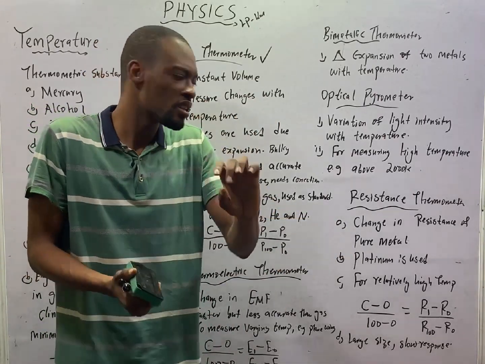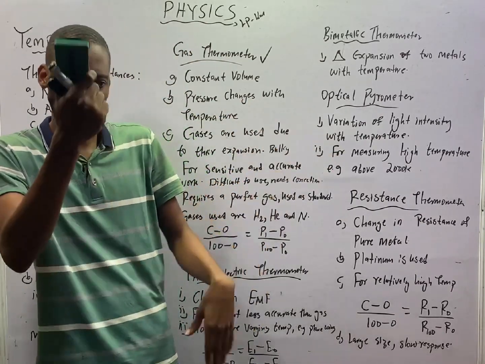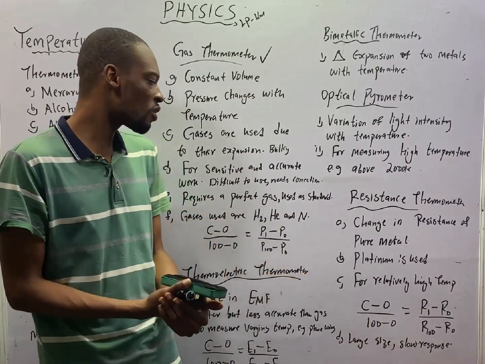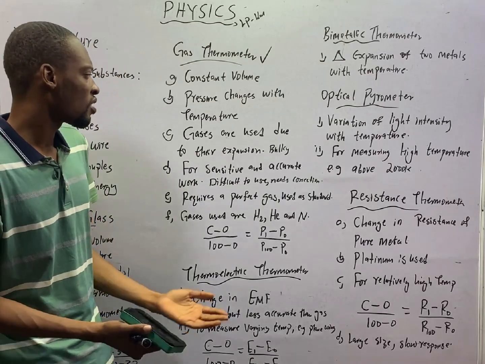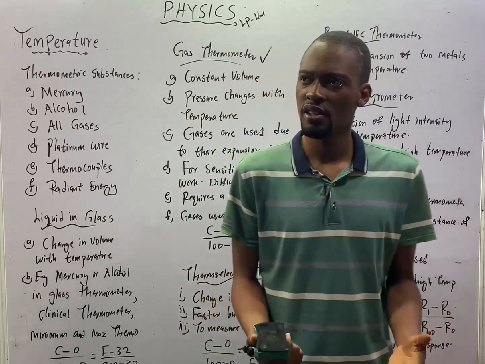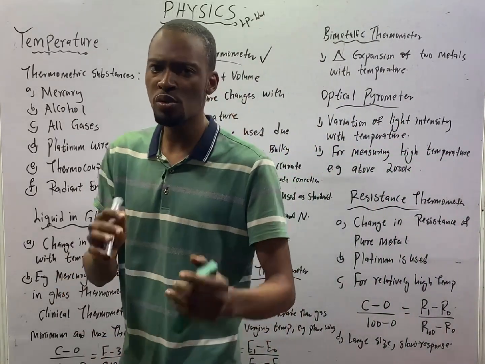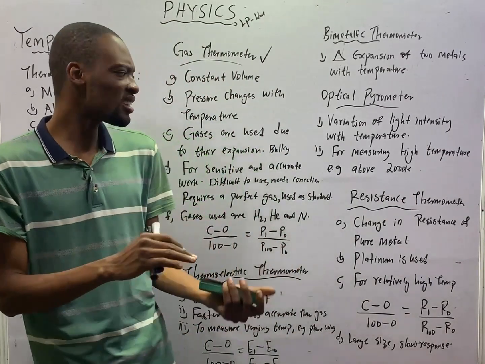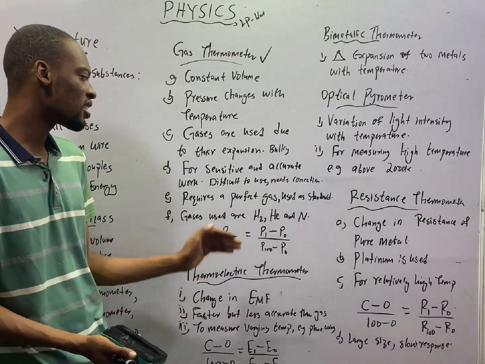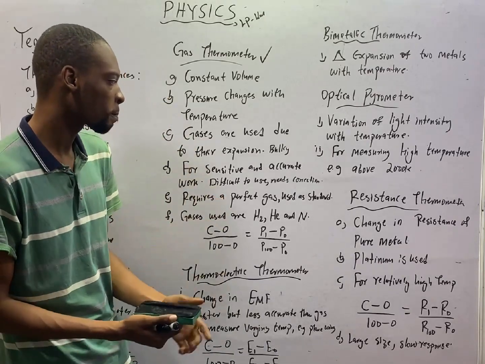Why do we use gases? We use gases simply because of their expansion. Gases expand and contract. With that, we are able to measure temperature. Gas thermometer is actually bulky. Yes, it is so accurate, but it is bulky. It is difficult to use due to constant correction, and it is slow to use. Nevertheless, it is used for sensitive and accurate work.